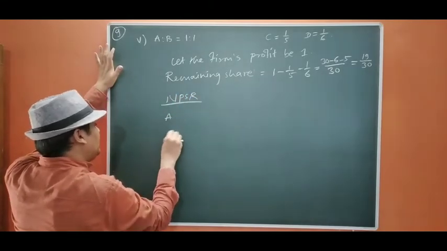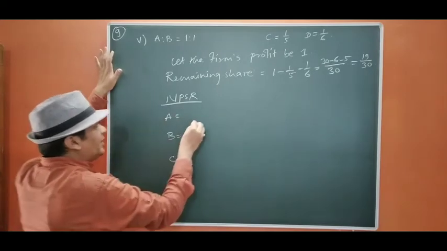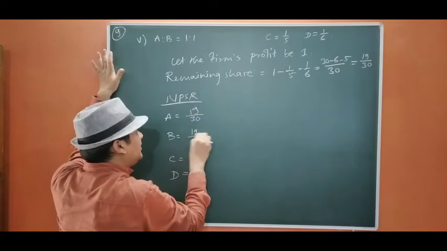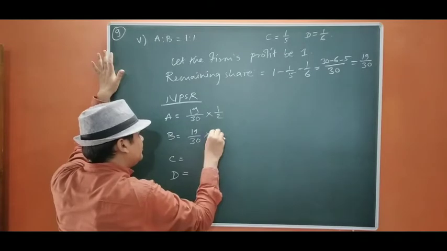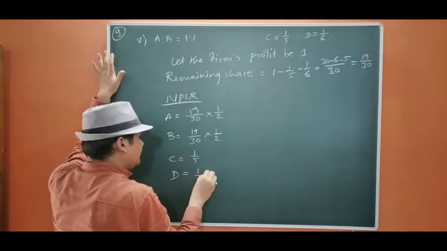A, B, C, D. It is going to be 19 by 30 into equally, that will be 1 by 2, 1 by 2, and it is 1/5 and it is 1/6.